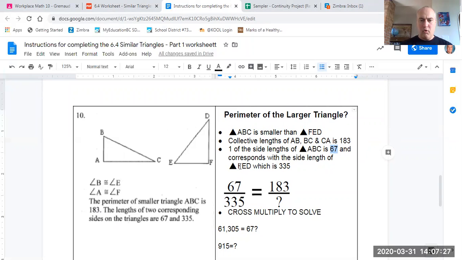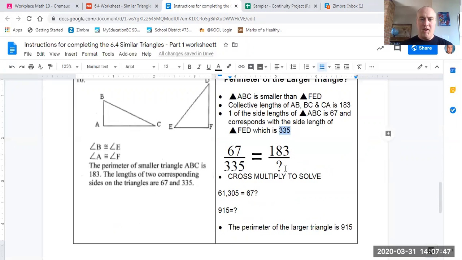But we're also told that this 67 corresponds with the larger triangle FED, and that one side length in FED is 335. Now, if one side length of FED is 335, we'd expect the perimeter to be substantially larger than that because it would be all three of these side lengths added together. So we know that 67 and 335 correspond with each other.